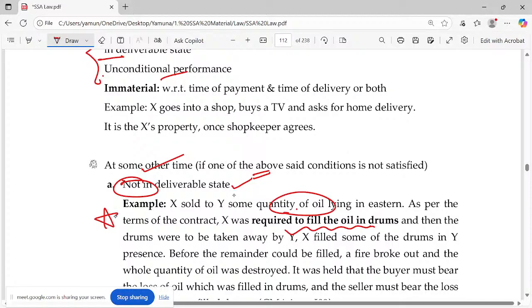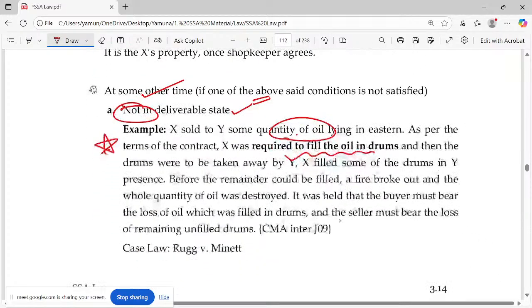Okay, beautiful question. As per the terms of contract, X was required to fill the oil in drums, and then the drums were taken away by Y. X filled some of the drums in Y's vessels. Before the remainder could be filled, a fire broke out, and the whole quantity of oil was destroyed. People, who has to take the risk? It was held that the buyer must bear the loss of oil which was filled in the drums, because it has got to the deliverable state.